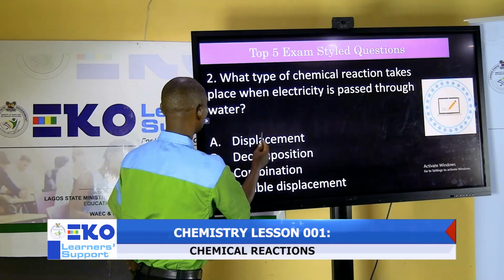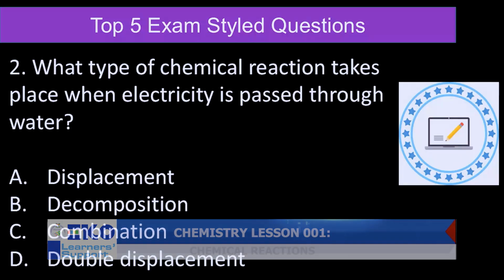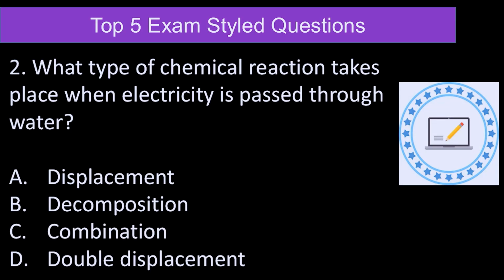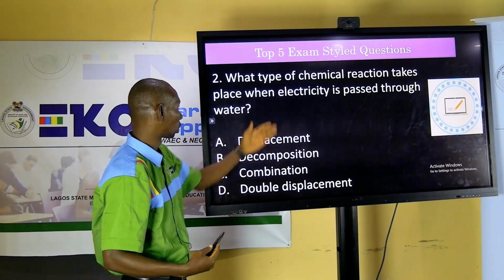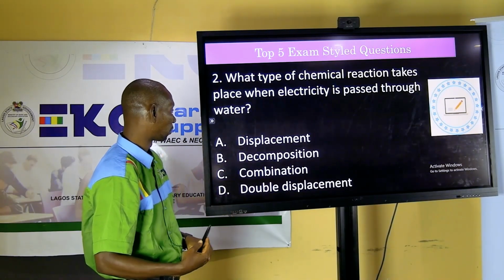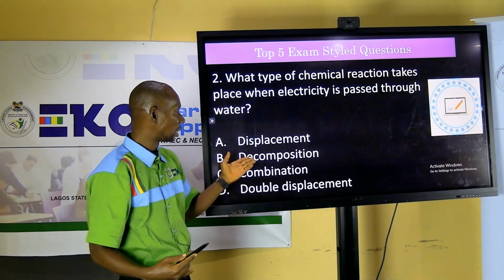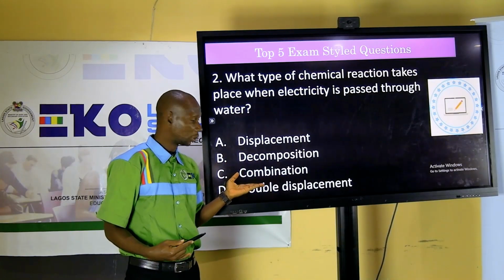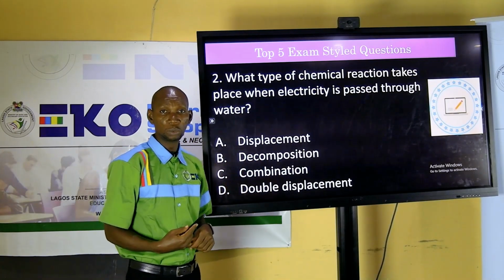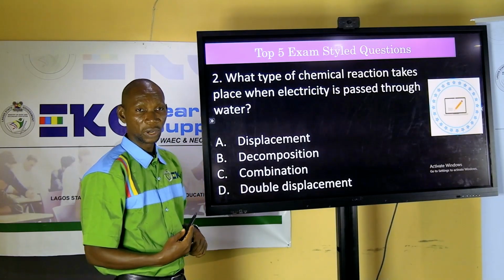So the second one, what type of chemical reaction takes place when electricity is passed through water? This is a very good reaction. What type of reaction? This is what we call electrolysis. But what type of reaction takes place there? Is it A, displacement, B, decomposition, C, combination, or D, double displacement? What is your answer?